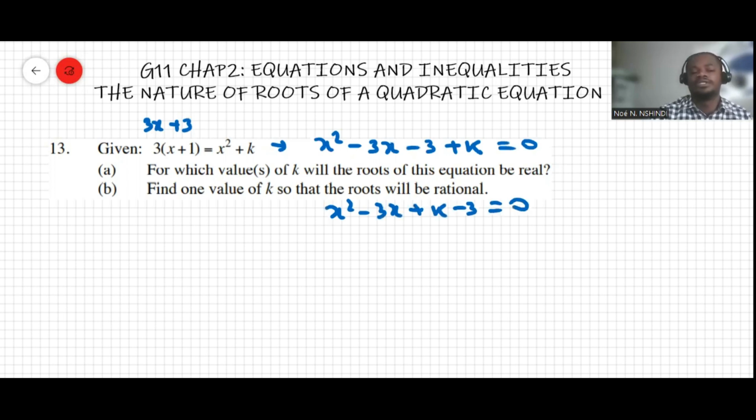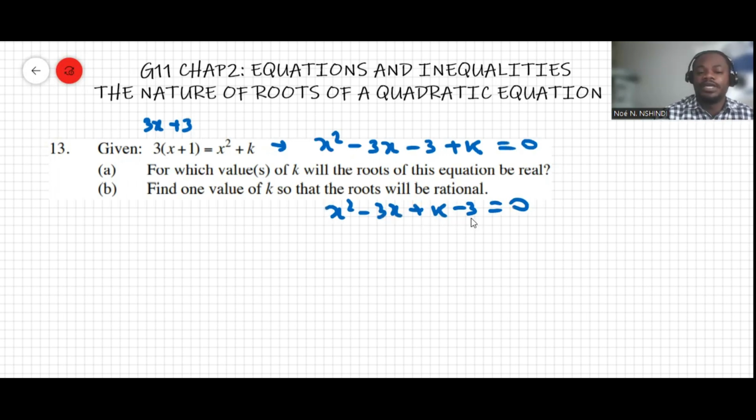So we can also do that. So rewrite this: first of all, we multiply, it takes 3x times 3, and then we move these over, okay? It becomes negative 3x and negative 3. And then here we can just rearrange, put the k first, so we have k minus 3.